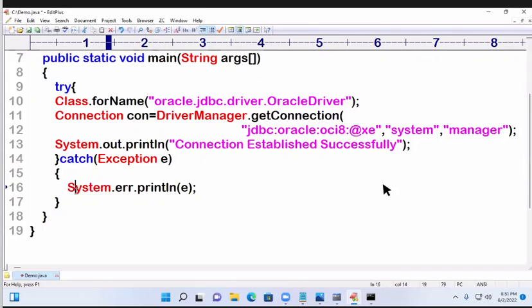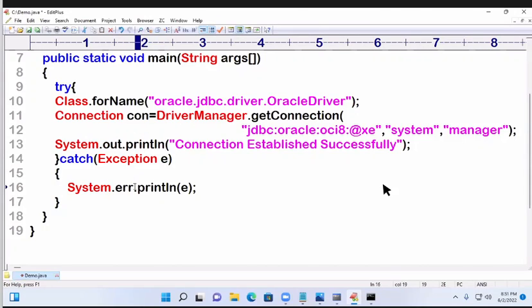System.out and System.err, what's the difference? Here out we can write, here err we can also write. Redirection: out can be redirected, err cannot be redirected. Is an error message required to be stored permanently? No, that's why err. Output messages are sometimes required permanently, that's why out. Use out for output messages, use err for error messages. Error messages need no redirection, output messages you have to redirect.